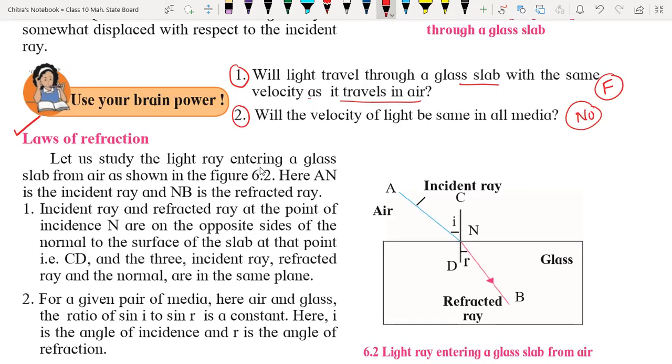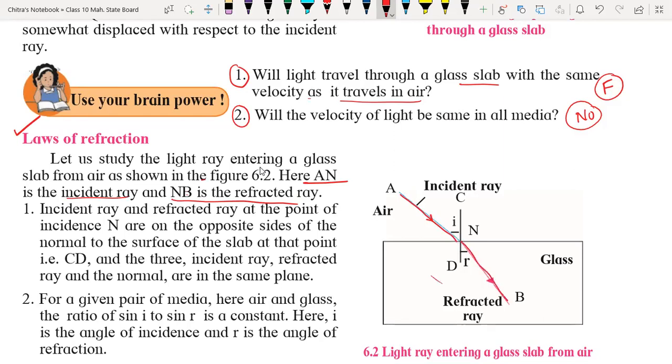So let us see the light ray entering a glass slab from air as shown in the figure. Here AN shows the incident ray. I am just going to draw that arrow so that we will understand that this is the incident ray. And NB is the refracted ray.